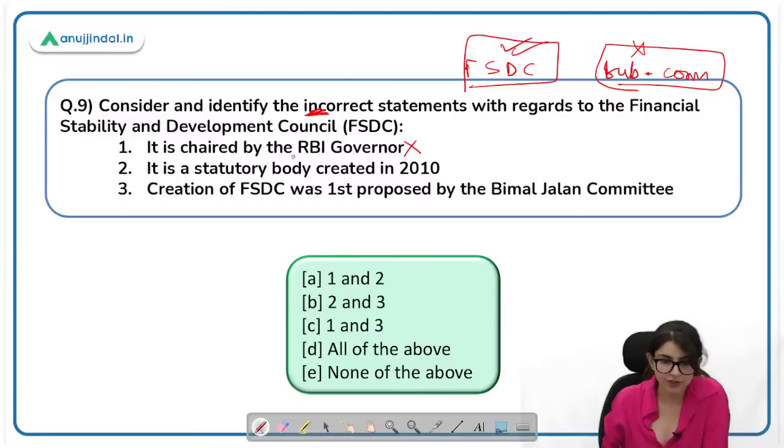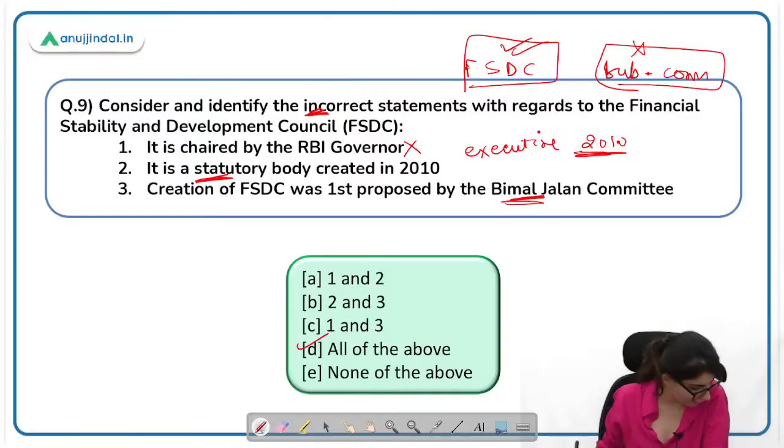It is a statutory body created in 2010. It is a non-statutory body. It came out of an executive order in 2010, not a statutory body. There is no act. Creation of FSDC was first proposed by the Bimal Jalan Committee. This is also incorrect. It is the Raghuram Rajan Committee. So all the statements are incorrect, and you had to find out the incorrect statements. So all of the above. Finance Minister. That's great. Anusha, Noira.